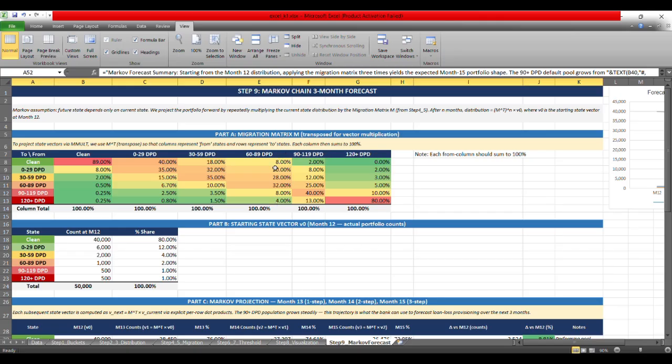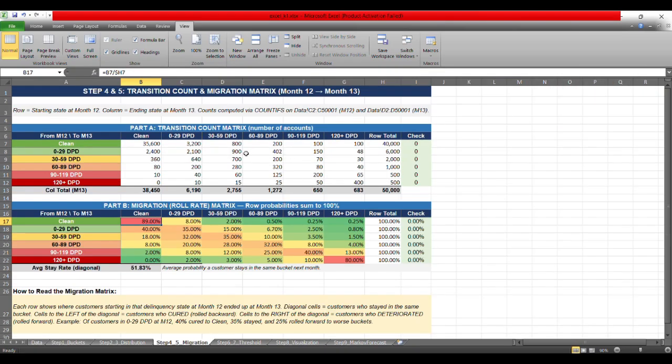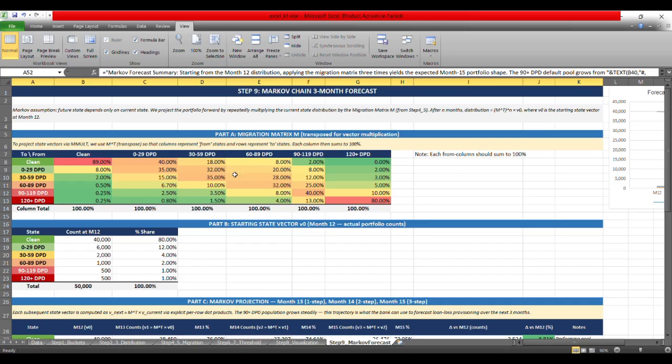So basically, first is the transposed matrix from step 4. The transition matrix calculated over here is being transposed, and then the Markov assumption states that the next state depends only on the current state. That's the Markov assumption.